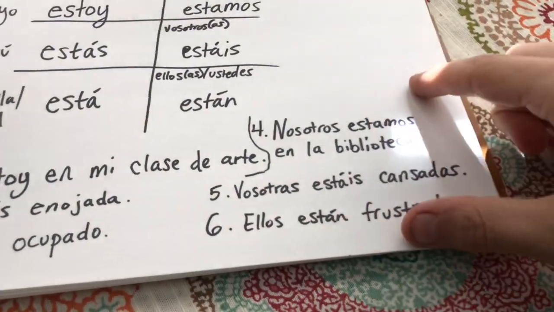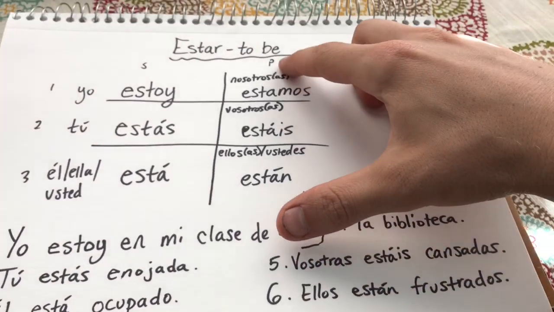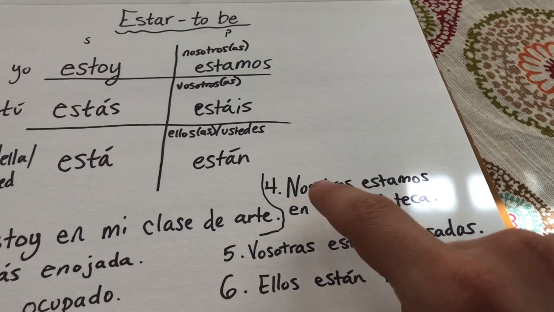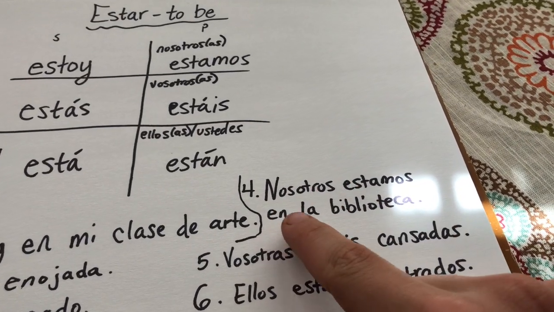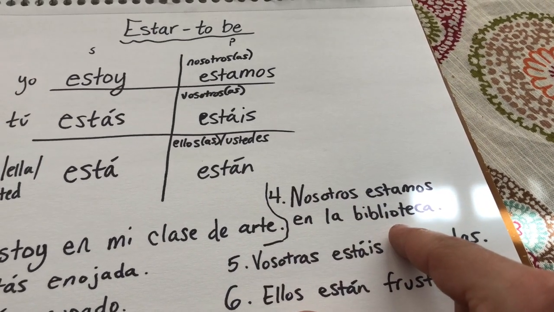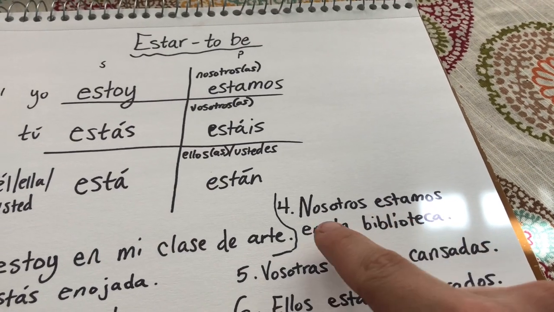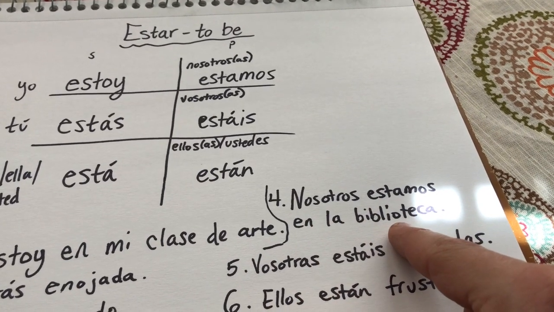Here we have 3 examples in the plural column. So let's go with we, the nosotros. Nosotros estamos en la biblioteca. Again, this is dealing with location. We are in the library.